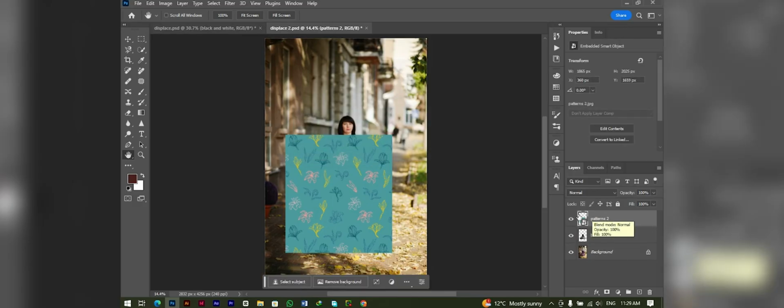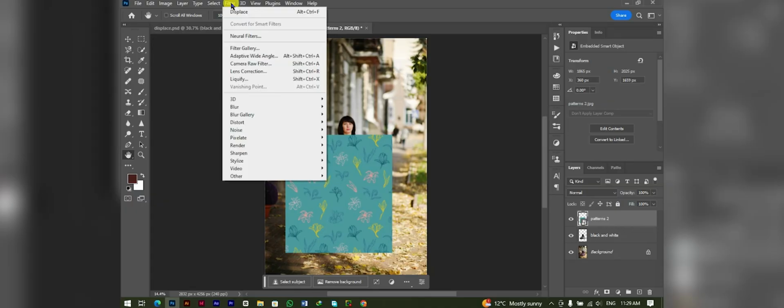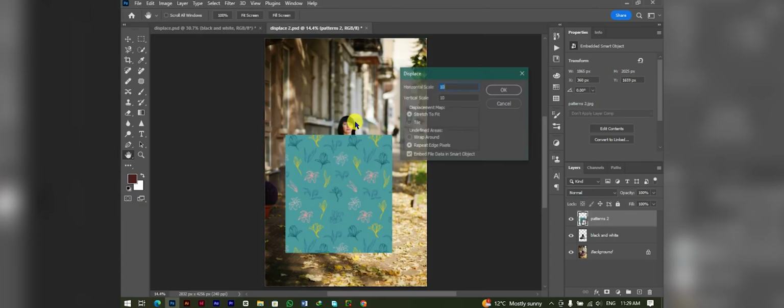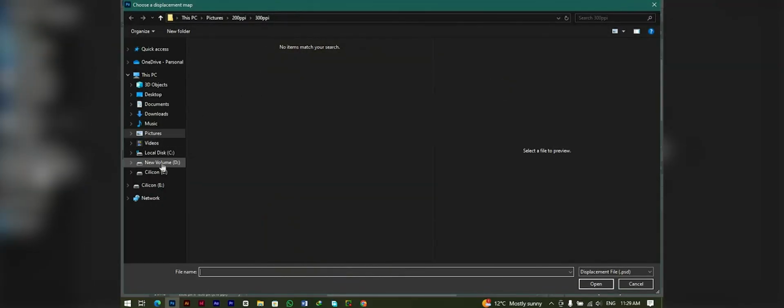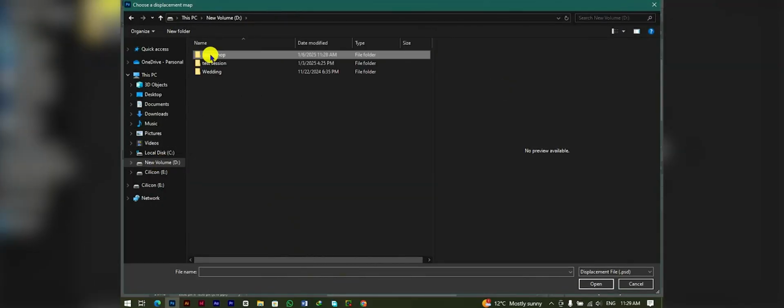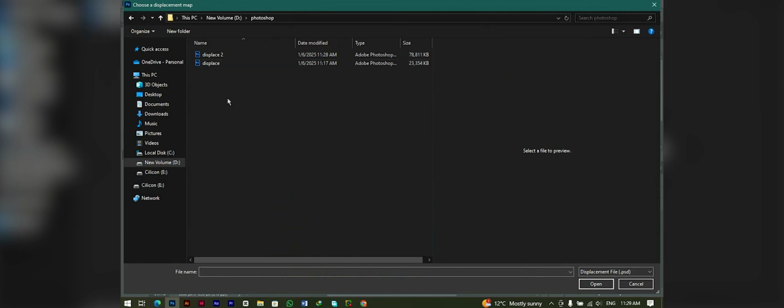While selecting the pattern layer, go to Filter, Distort, and then Displace, hit OK, and then we have to choose the file. In our case, this is displays 2.